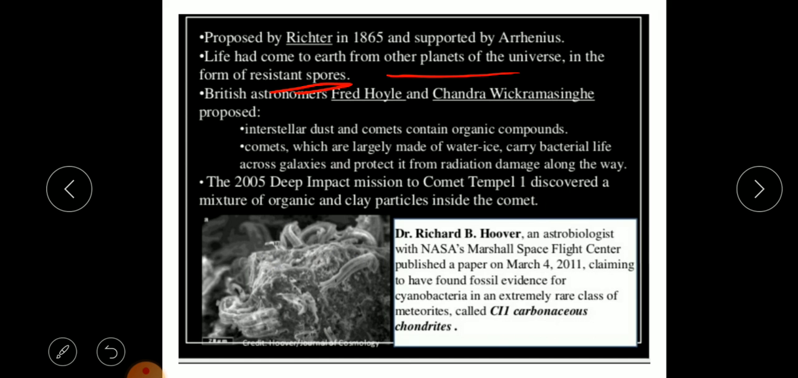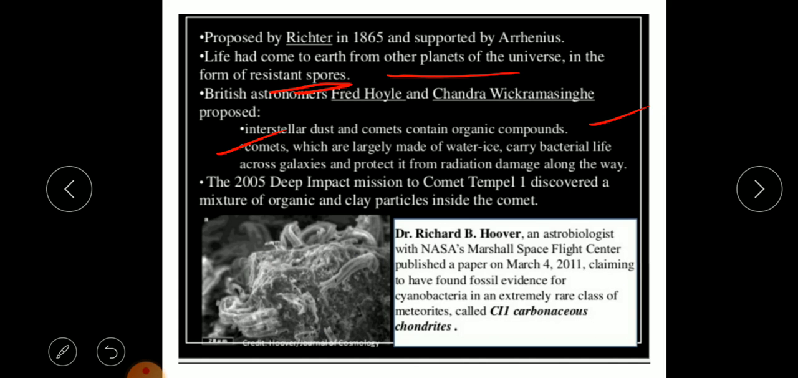Now there are a few things: British astronomers Fred Hoyle and Chandra Wickramasinghe proposed that interstellar dust and comets contain organic compounds. Comets, which are largely made up of water ice, carry bacterial life across galaxies and protect it from radiation damage along the way.